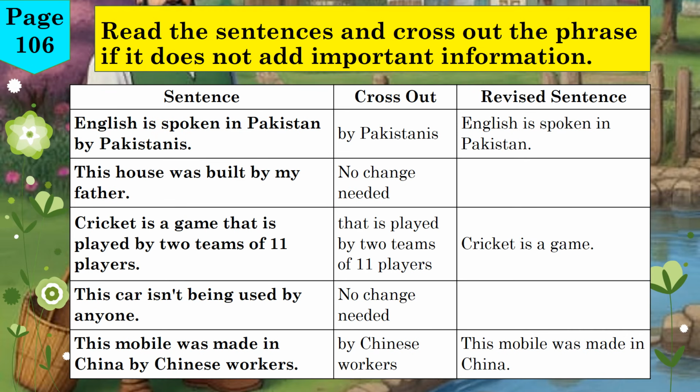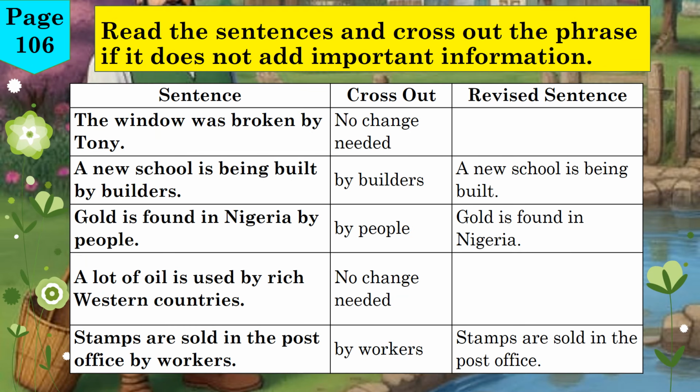Sentence E. This mobile was made in China by Chinese workers. We can cross out "by Chinese workers." Revised sentence. This mobile was made in China. Again, the phrase isn't necessary. Let's now go through the final set of sentences for this activity.